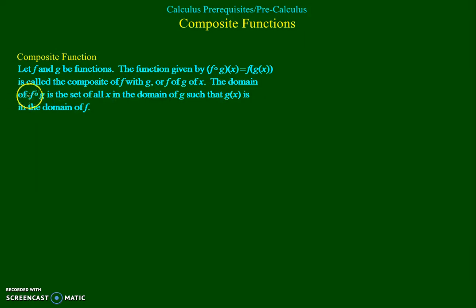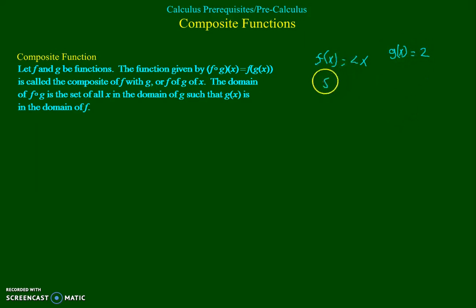The domain of f of g of x, or f composed of g, is the set of all x values in the domain of g such that g of x is in the domain of f. Now I know that definition sounds really cryptic, but it's not as hard as it looks. Let's say that f of x is 2x and g of x equals 2.